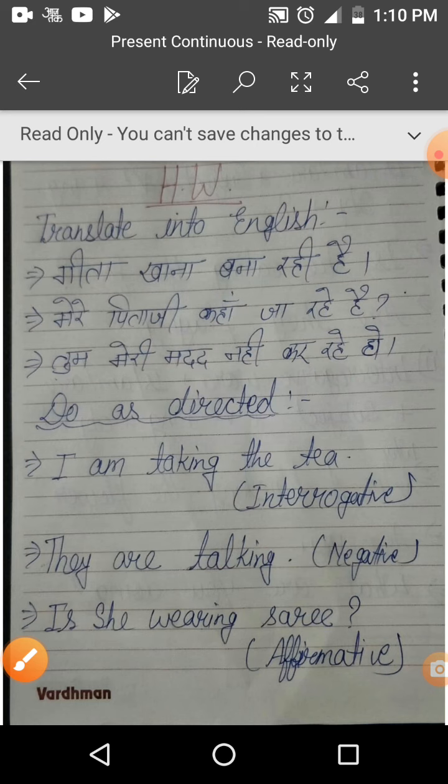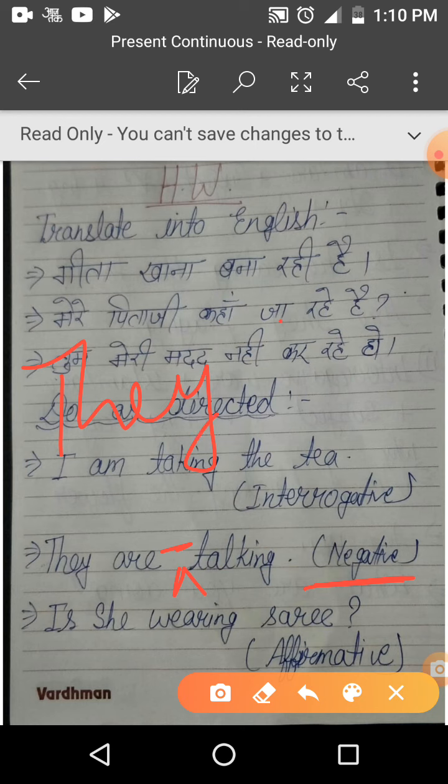Second is they are talking. We have to change it negative. So use not just after the helping verb. Here they are not talking, and full stop in the end.